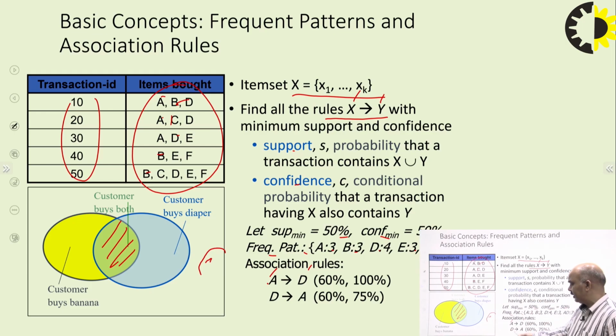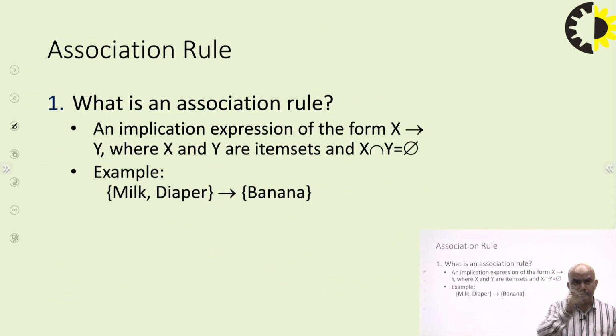If we purchase D, then A is there, let's suppose 60 to 75% are there. So how are we going to identify those things? Let's take examples. Let's take an algorithm. How do we do it? Before going to it, association rules.